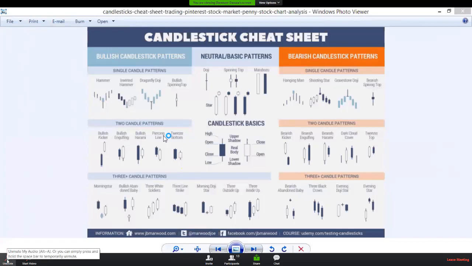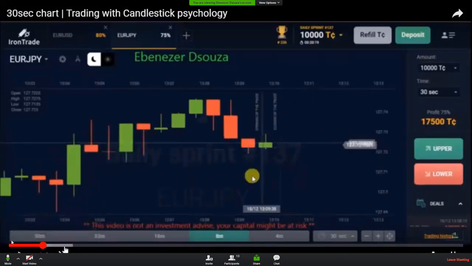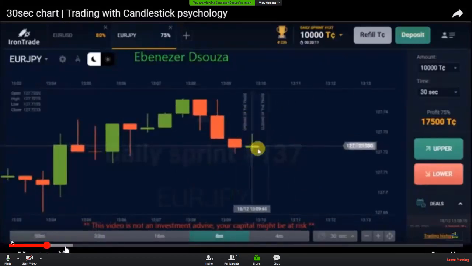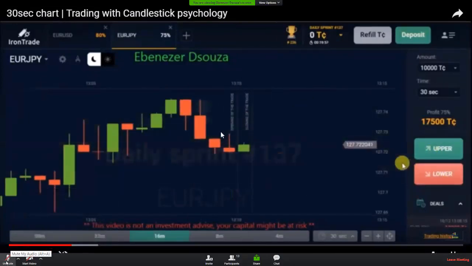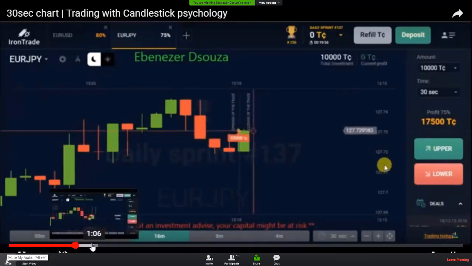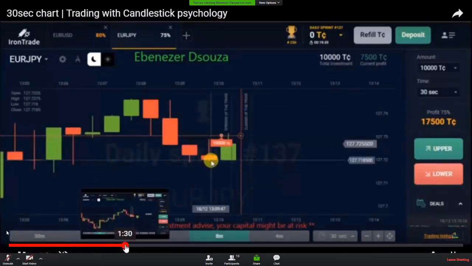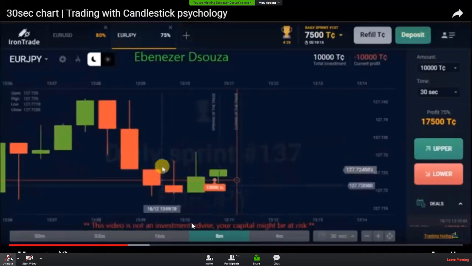There is no difference. But on a 5-second chart we can't trade because the market will sometimes not be good. On the 5-minute chart, okay, I will show you here. Yes, you can trade. This is actually a 30-second chart. I'm trading on a 30-second chart too. It's the same logic.